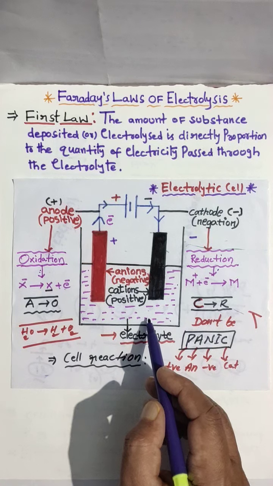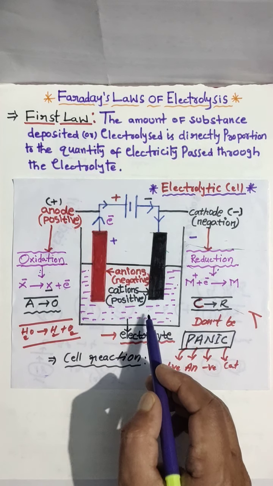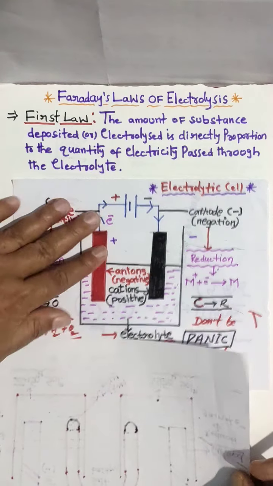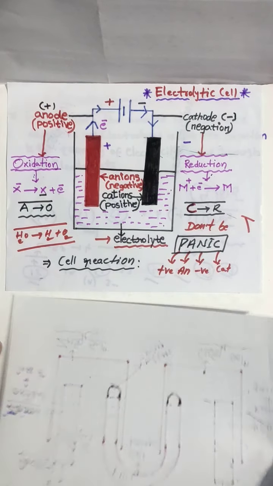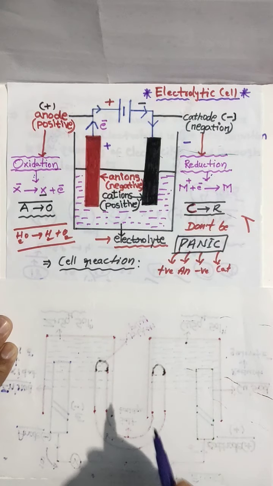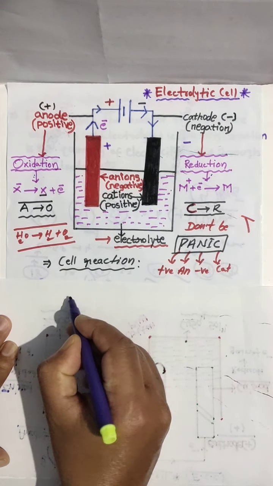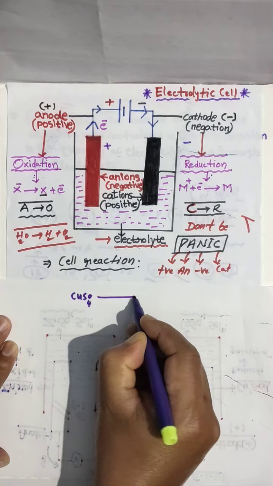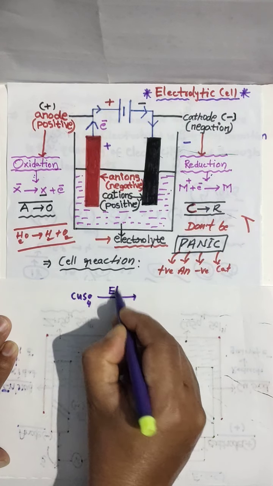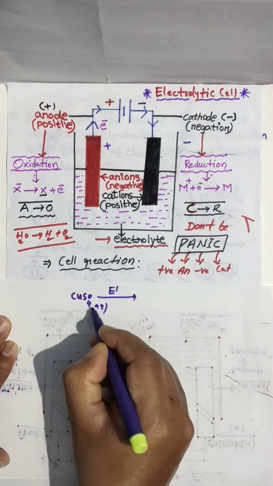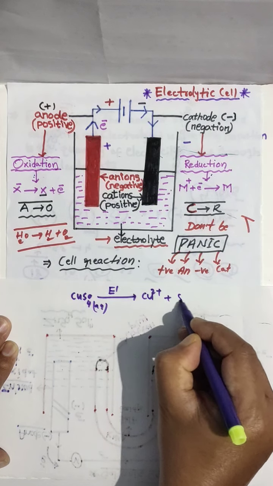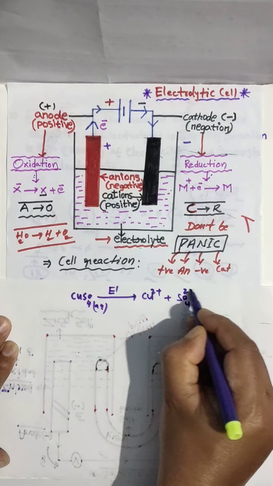For example, here I took copper sulfate electrolyte, and electrolysis will take place. Copper sulfate is subjected to electrolysis. This is aqueous, so you get Cu2+ ions and sulfate 2- ions.